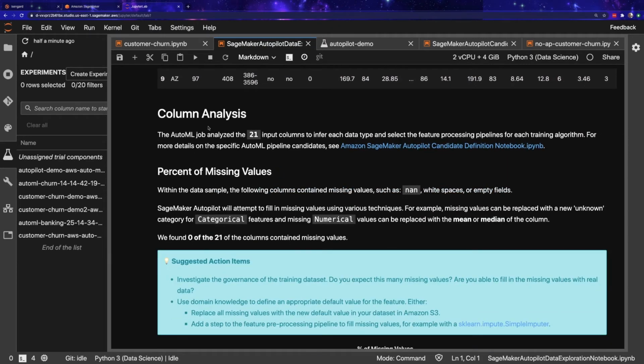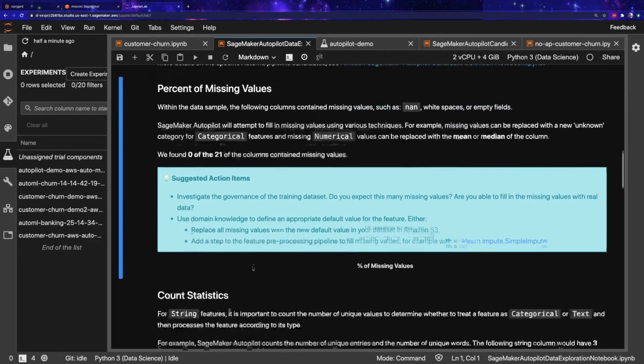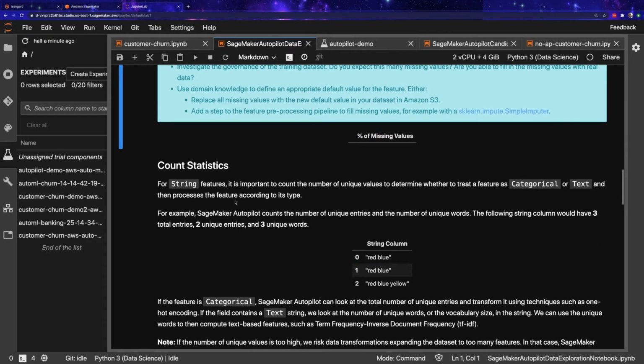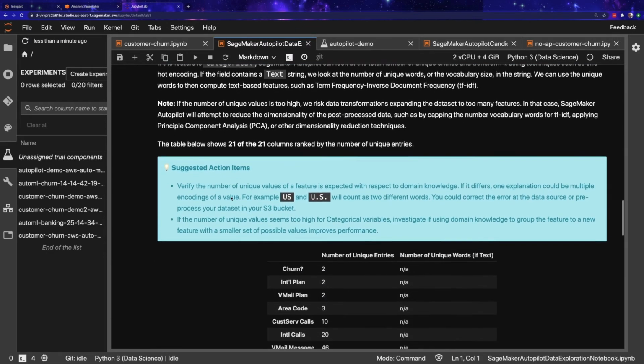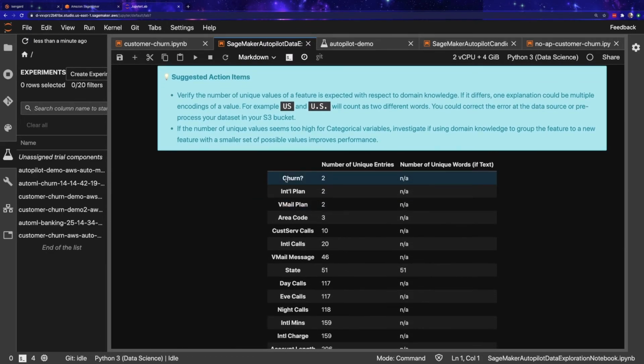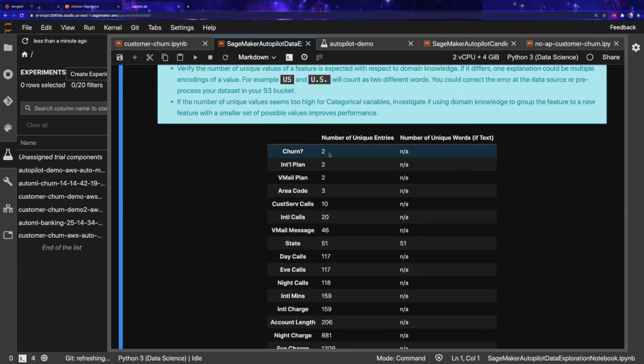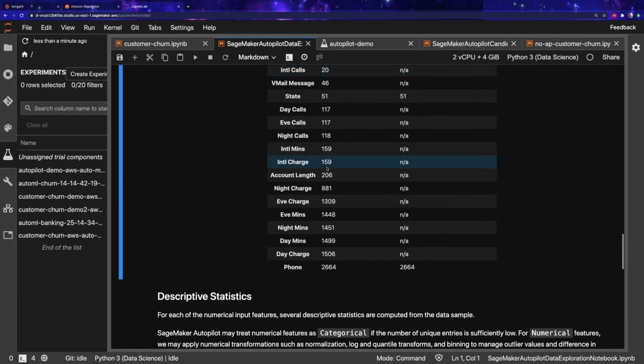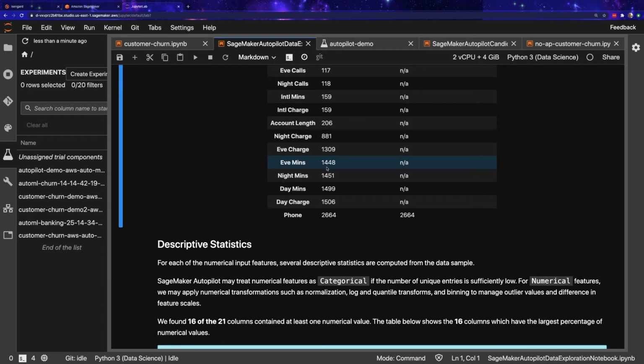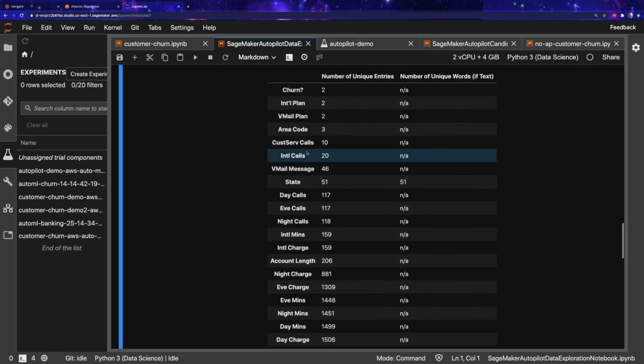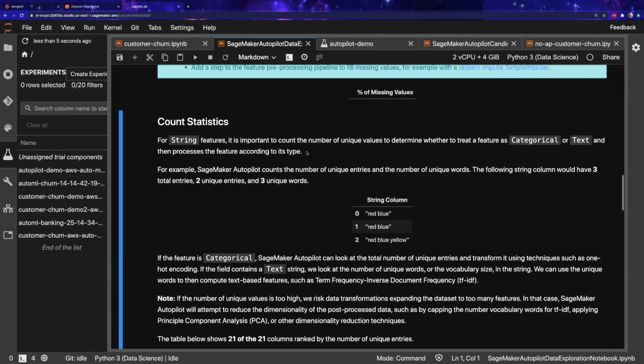And then we can see some other things it does. Here it says we found 0 out of the 21 columns that contain missing values. If there were a lot of missing values, that could skew our model performance, and if there were, it gives you some recommendations of ways that you can improve that. Similarly, it has counts for categorical features. For example, for churn, there are 2 unique entries. That makes sense. We have true and false. So we could make that a binary: 0 could be false and 1 could be true. This is the kind of thing that gets captured in that data exploration notebook. If you're new to machine learning, as you could imagine, this would be very useful to have.